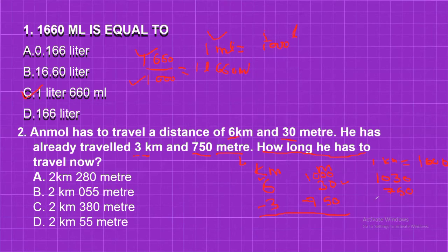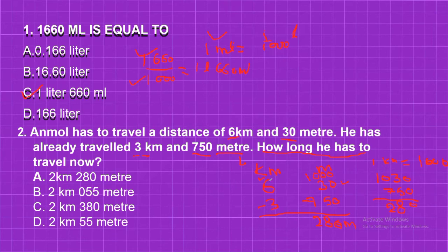Are you getting it? How can you subtract 1030? Because this is 30 meter. From the 30 meter, 750 is not easily possible to subtract. So you need to borrow from the kilometer, and 1 kilometer comes from here. It will convert into meter, and 1 kilometer is 1000 meter. So 1000 plus 30 will be 1030. So subtracting 1030 and 750, it will be 0. 13 minus 5 will be 8, and 9 minus 7 will be 2. So this will be 280 meter.